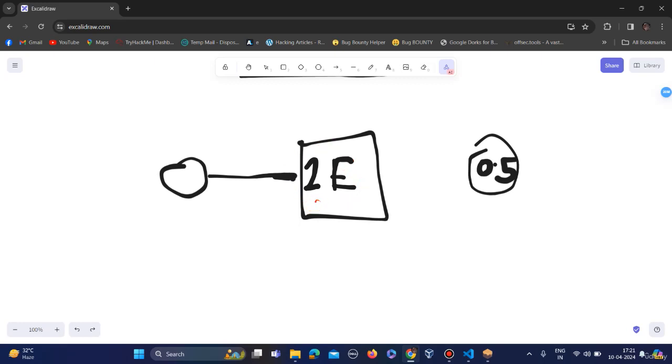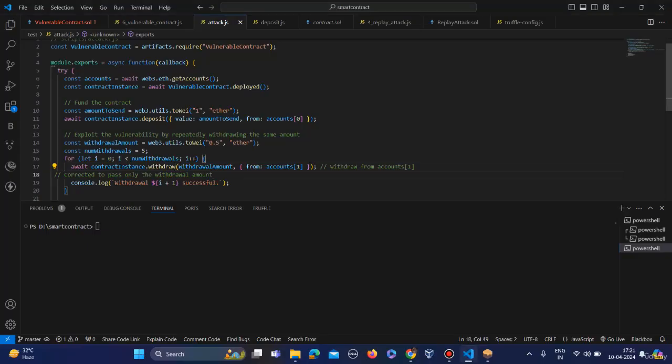But due to this vulnerable smart contract, the attacker, this is an attacker, will force the contract to withdraw all the balance in this contract, which is 1 ether. So I am showing it here.